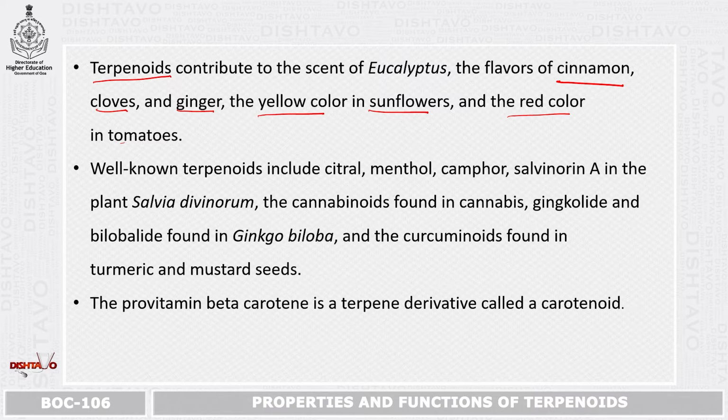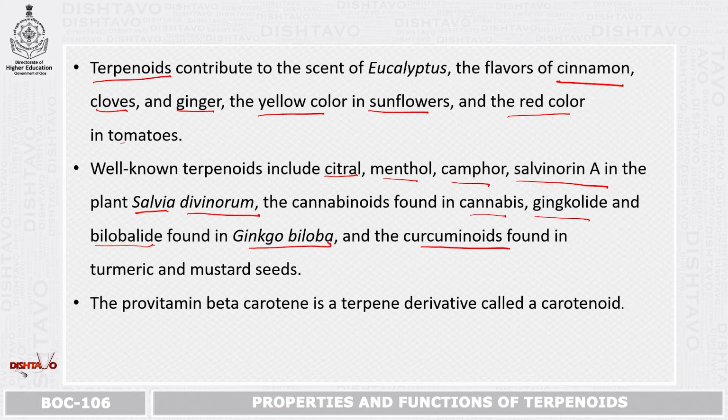Well-known terpenoids include citral, menthol, camphor, salvinorin A, mainly in the plant Salvia divinorum. The cannabinoids are also found in cannabis. Ginkgolide and bilobalide are found in ginkgo biloba. And curcuminoids are found in turmeric and mustard seed.